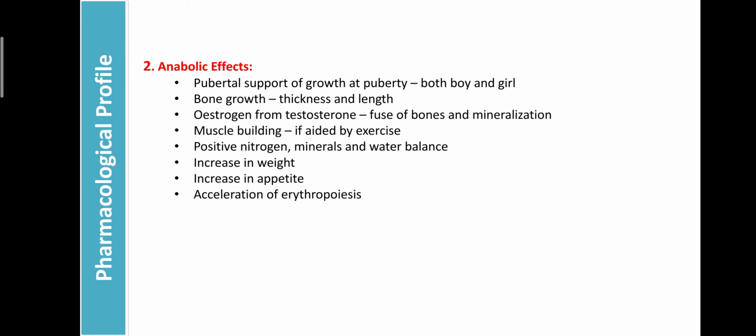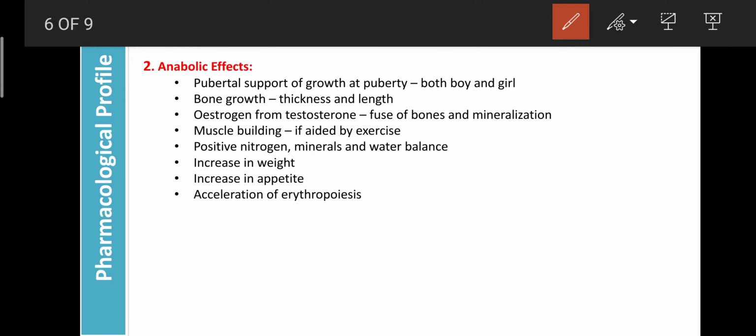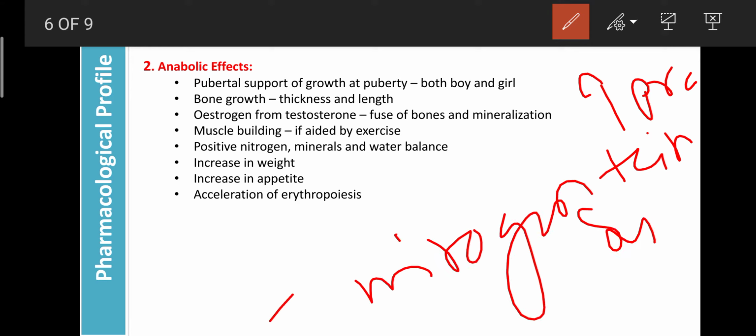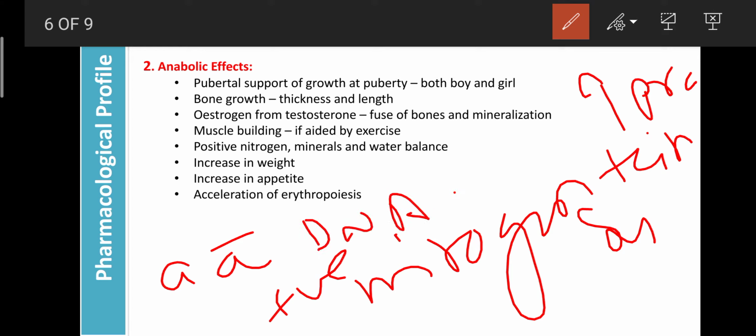And regarding the anabolic effect, anabolic effect means they can enhance the synthesis of protein, and protein synthesis is mainly dependent upon the nitrogen present in our blood, that is the positive nitrogen condition, or the presence or transport of amino acids, or it depends upon the number of DNA and the number of RNA. If positive nitrogen is present, it can enhance the synthesis of protein, because two amino acids are bound by a peptide bond, and that peptide bond mainly depends upon nitrogen.